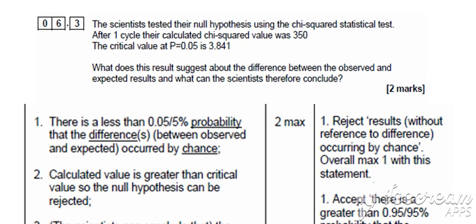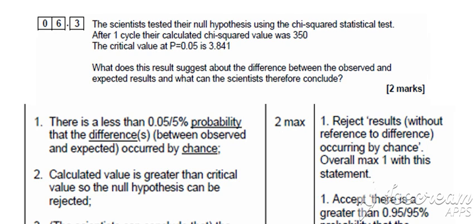The scientists tested their null hypothesis using the chi-squared statistical test. After one cycle, they calculated chi-squared value was 350. The critical value at p equals 0.05 is 3.841. What does this result suggest about the difference between the observed and the expected results, and what can the scientist therefore conclude?